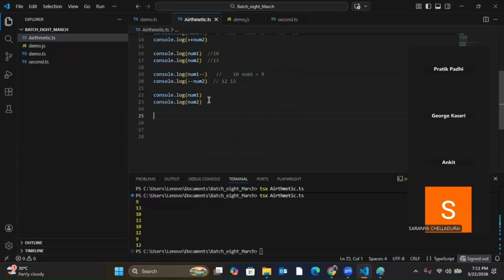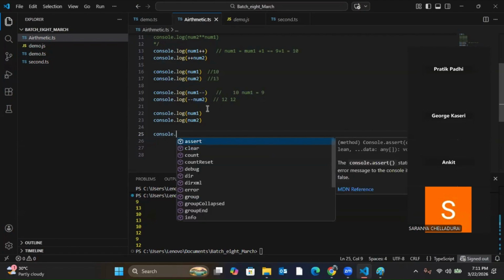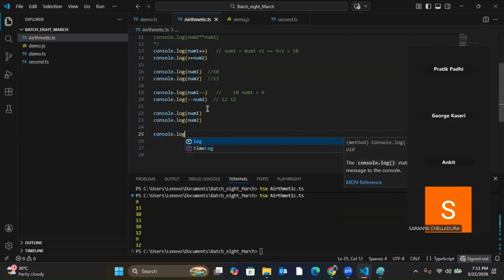Now, next is comparison. If I want to compare, what should I use? In case someone has used Java, I'm telling it so that you can compare, or else no need to think about it.